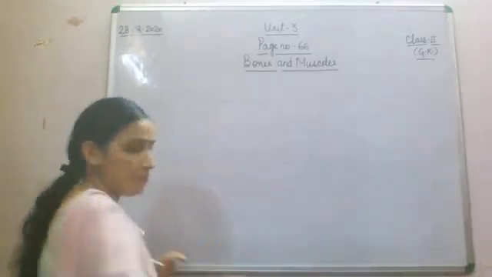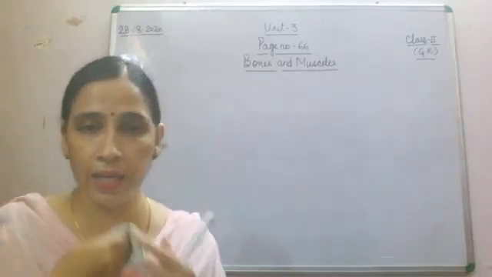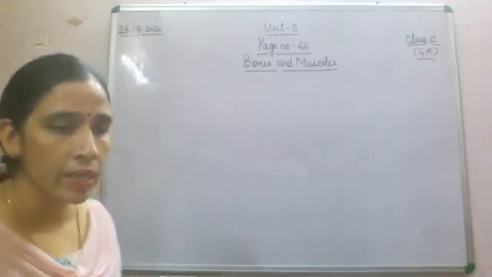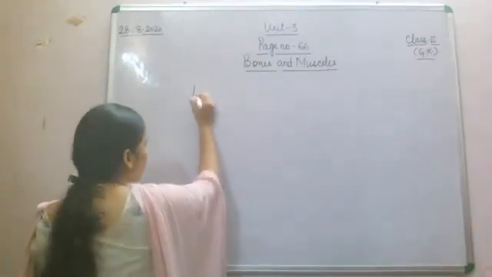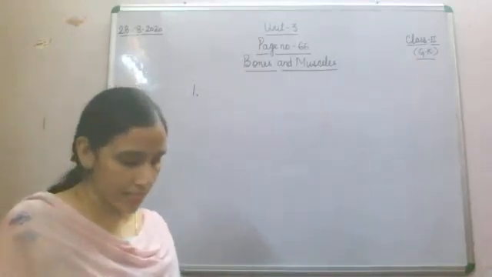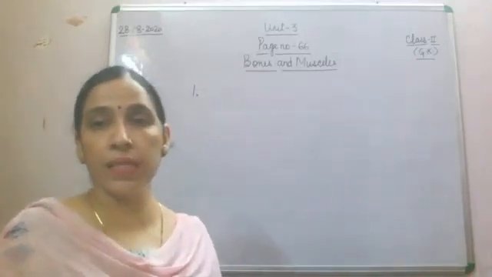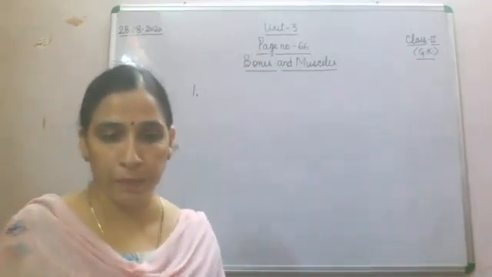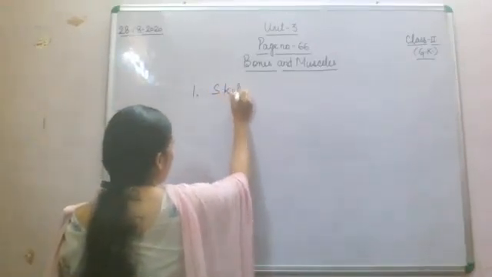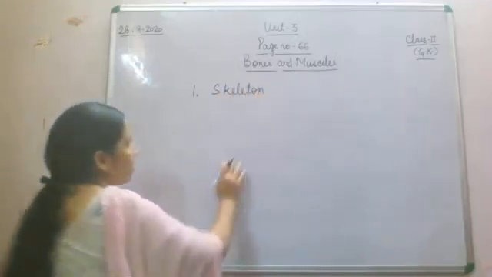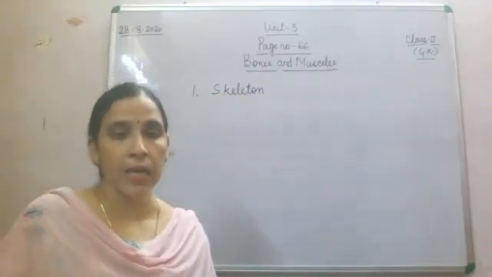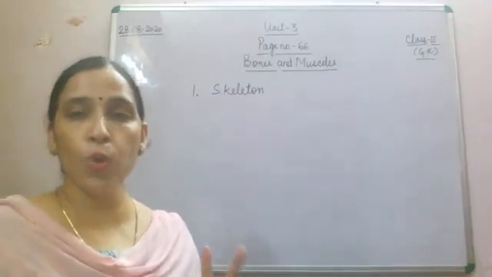So let's start that. Now what is that first one? The bony framework that gives shape to our body. You have to arrange the unscrambled word also. Bony framework which gives shape to our body. That is what? That is skeleton. Number 2, where two bones join together.